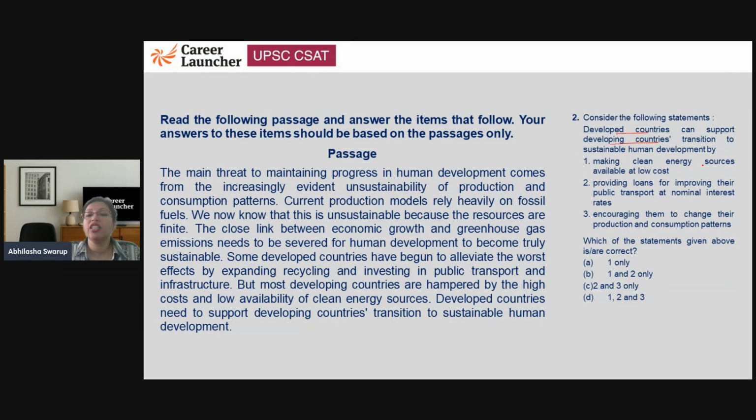By making clean energy sources available at low cost. Yes, that's possible. If they did, it would make life easy. Providing loans for improving their public transport at nominal interest rates. If they could, then that would also make it very easy. Encouraging them to change their production and consumption patterns. Yes, that is also something that a developed country should help a developing country with. So all three will be valid. Therefore, the answer should be D, 1, 2, and 3. Okay. I hope you got that.